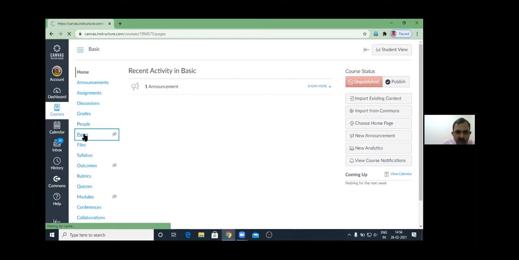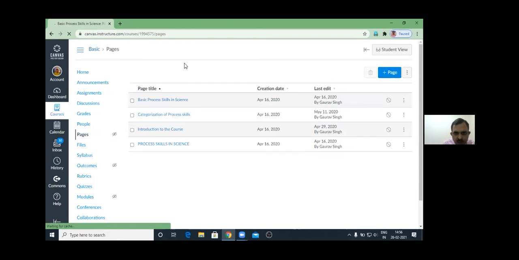If I go, for example, here on pages, then you can see that I have already created 4 pages. First page is introduction to the course, second page is basic process skills, third page is categorization of process skills, fourth page is process skills in science. Let me show you this page, introduction to the course.